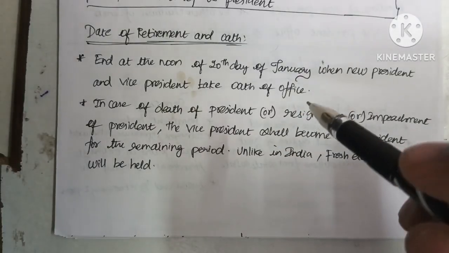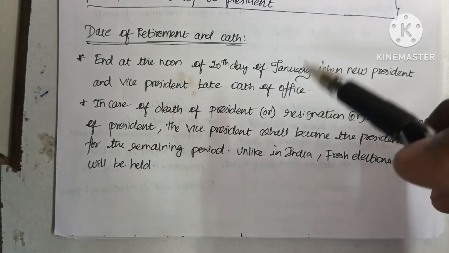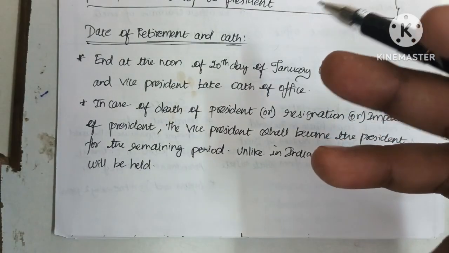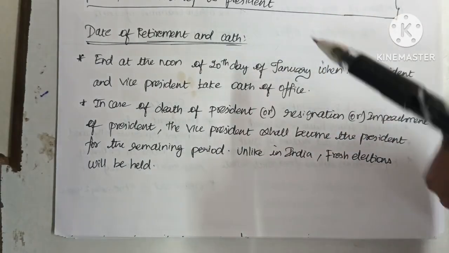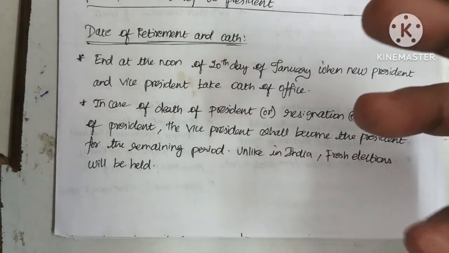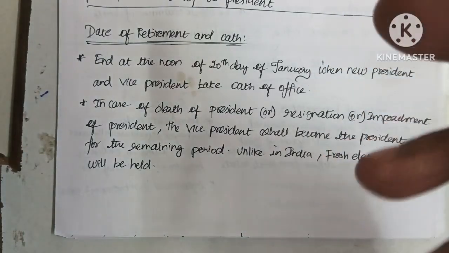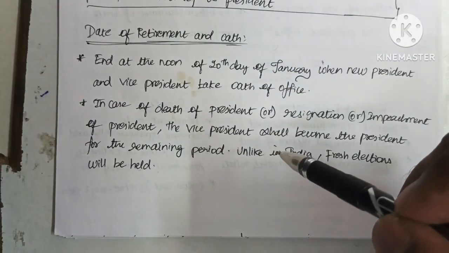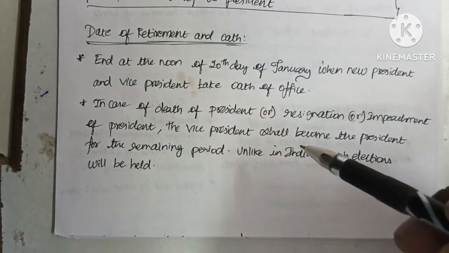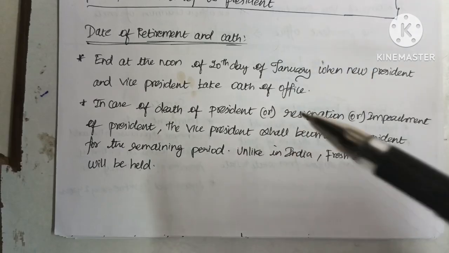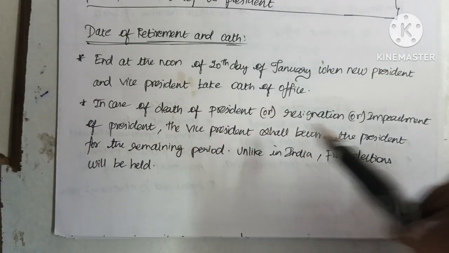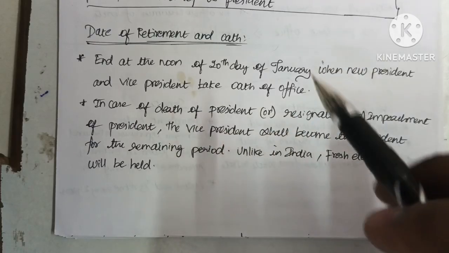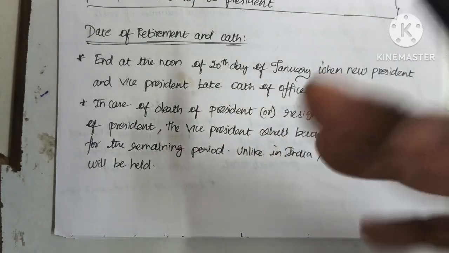In India, if the president post becomes vacant by means of the death of a president, then the vice president will continue only for a short period of time until the election is held and the new president is elected. But in the USA, unlike in India, the vice president shall continue in the office of president for the remaining period.